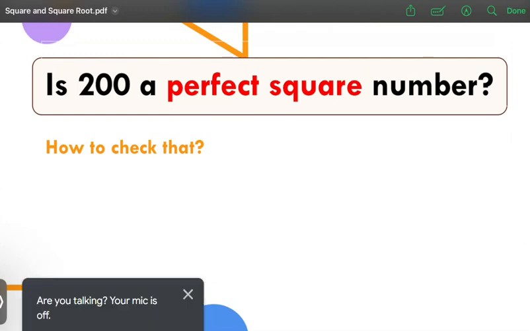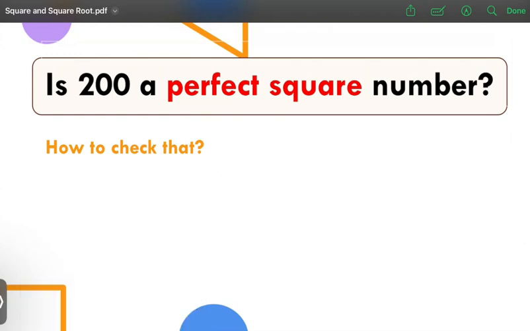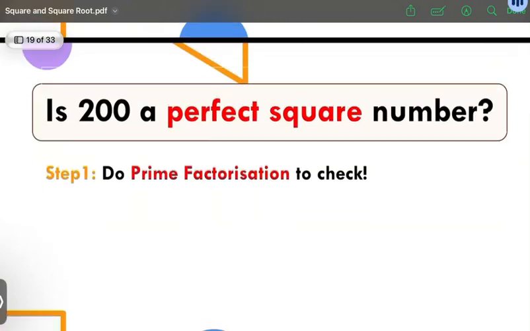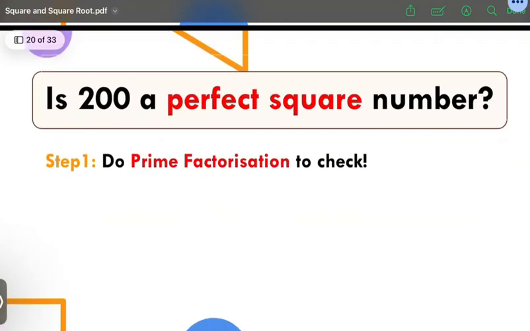Sir, my teacher said you do prime factorization and then whichever number is not in a pair, you have to multiply or divide. You're jumping too much. My question is whether 200 is a perfect square number or not. Long division is also one method to check, but generally we use the prime factorization method. So, everyone, please do the prime factorization and tell me the answer.